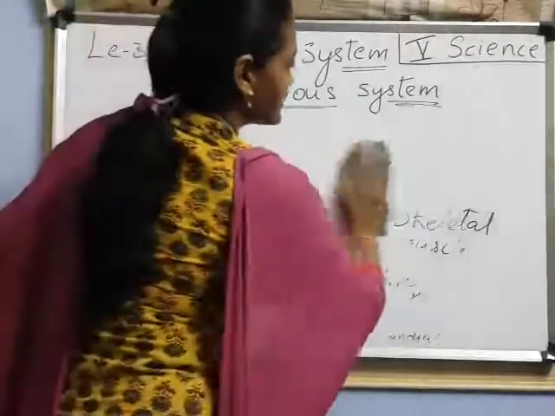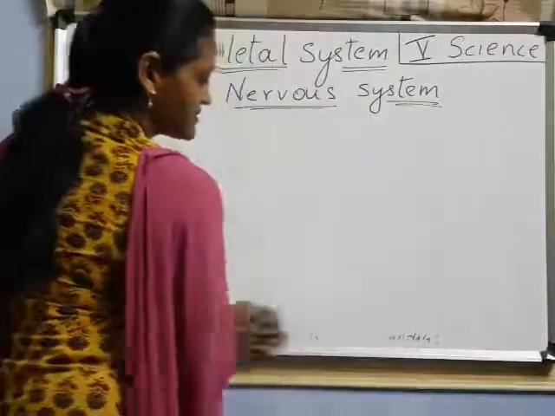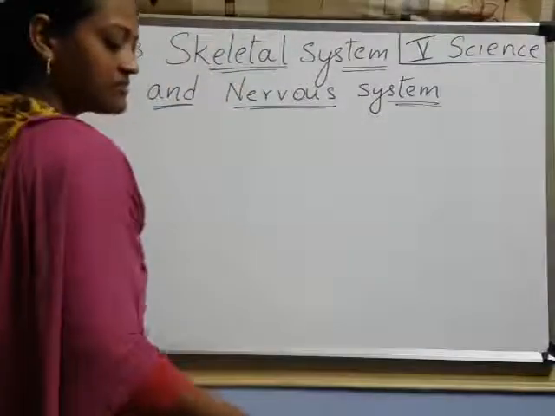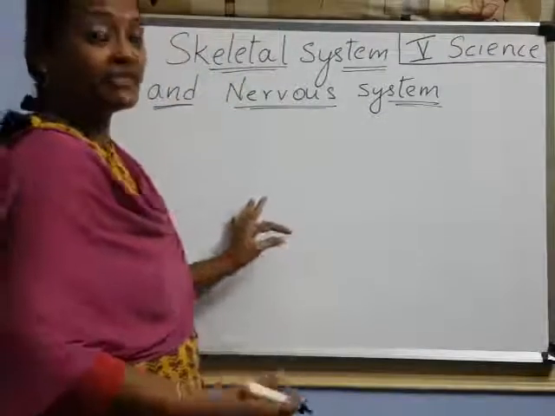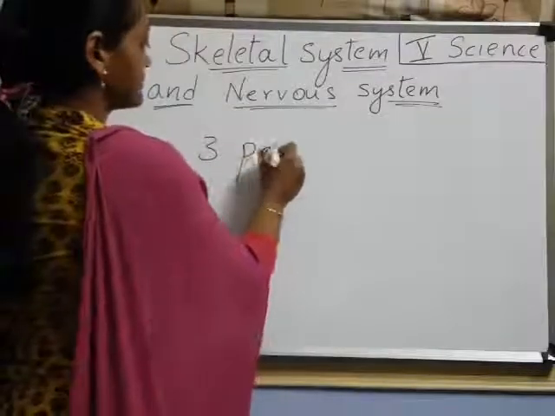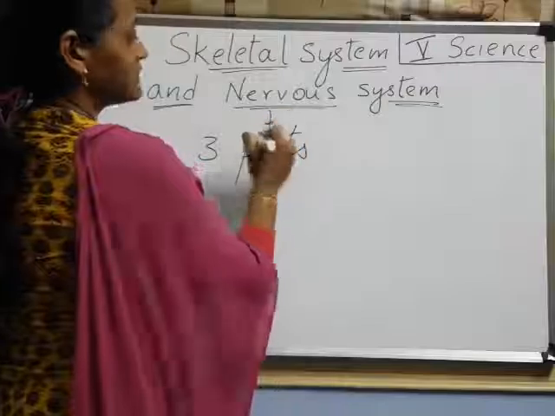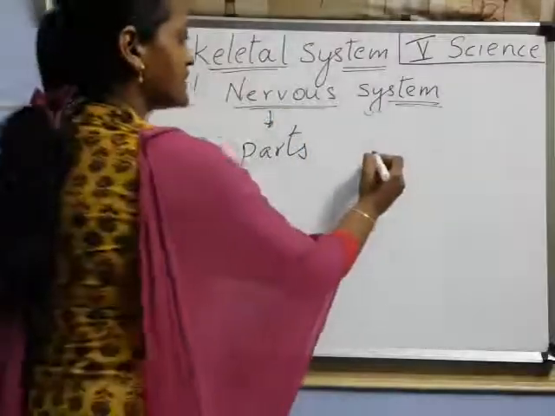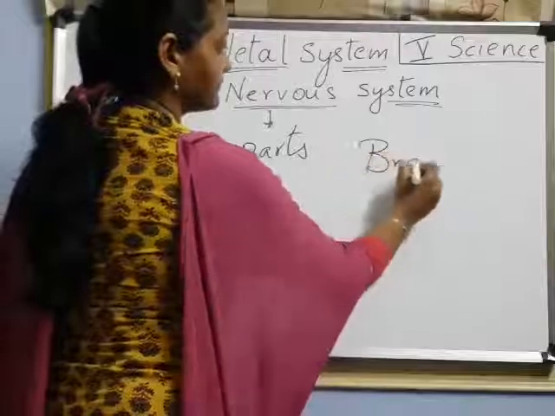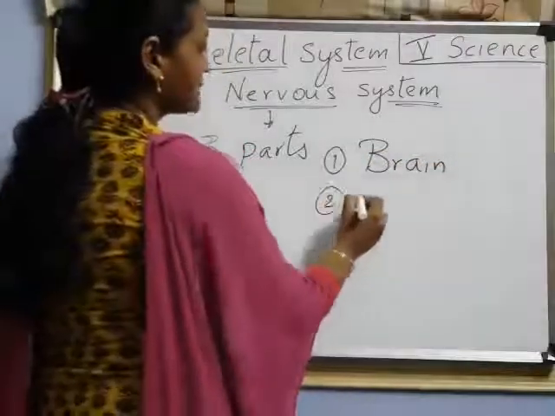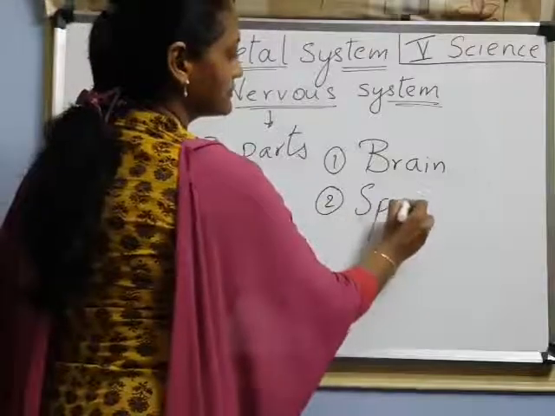Next, we are seeing about the nervous system. The nervous system mainly contains three parts, children. How many parts? Three. What are those? The first one is the brain. After that, the second part is the spinal cord.